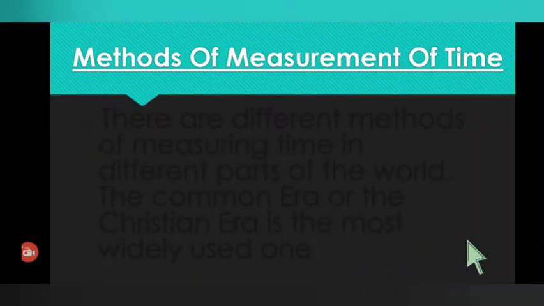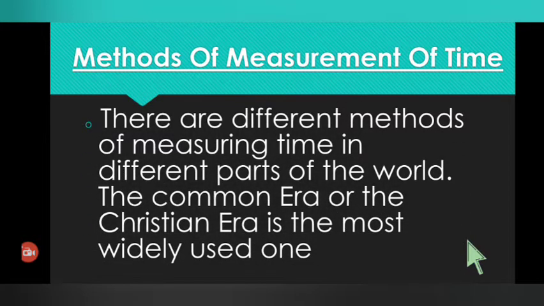Methods of measurement of time. There are different methods of measuring time in different parts of the world. The common era or the Christian era is the most widely used one, the unit for measuring time. In different parts of the world, they use different methods, but the common era or the Christian era is the most widely used one.